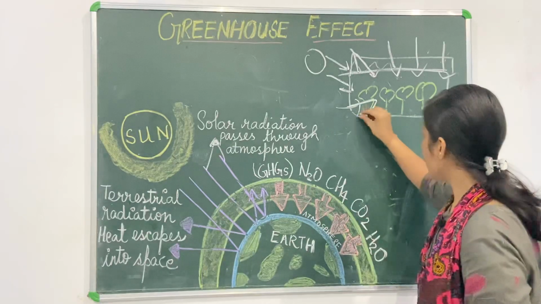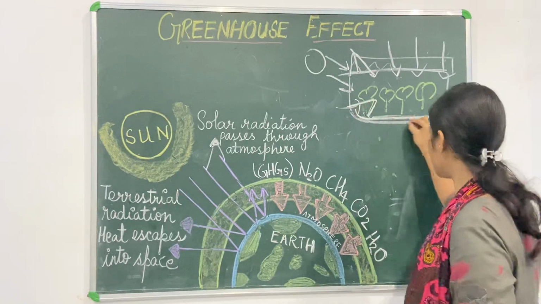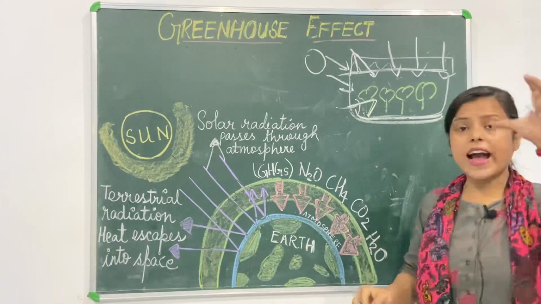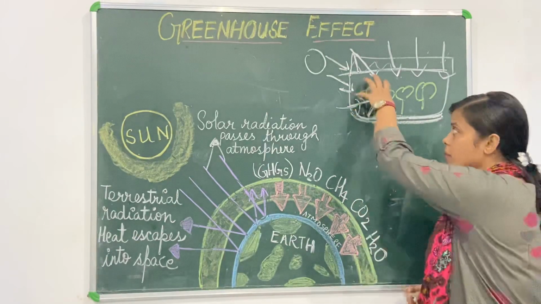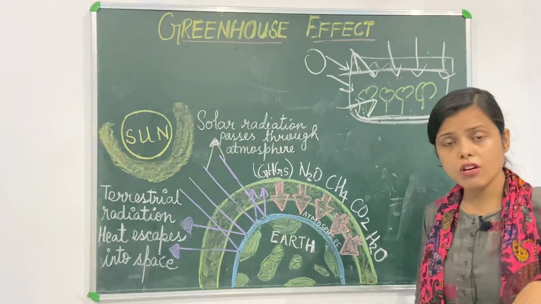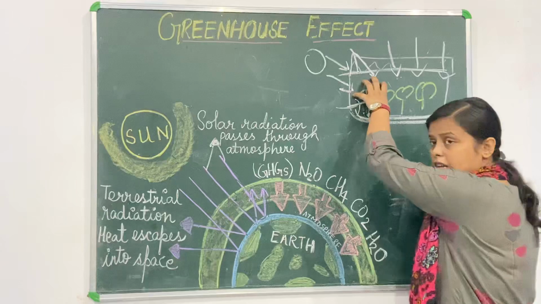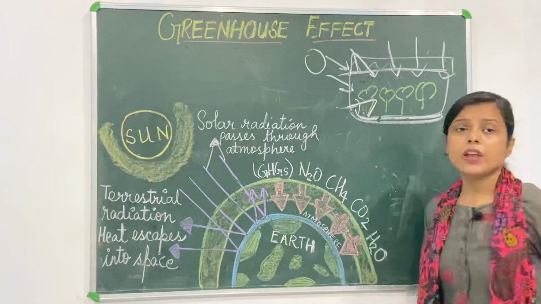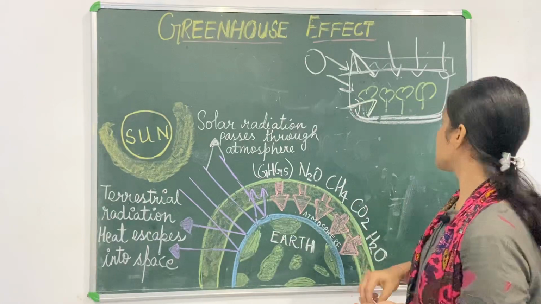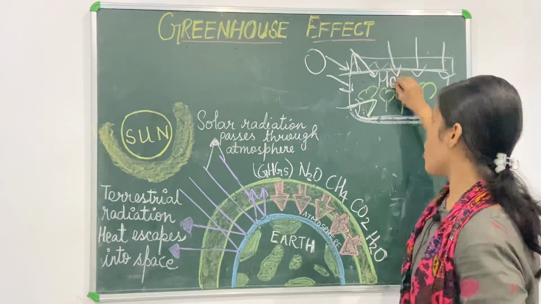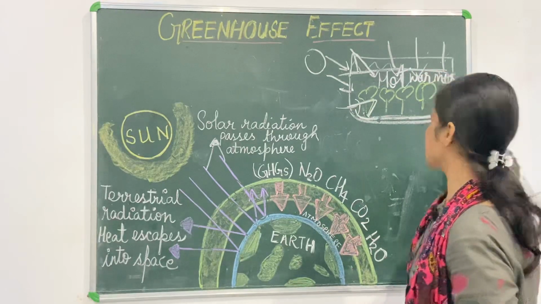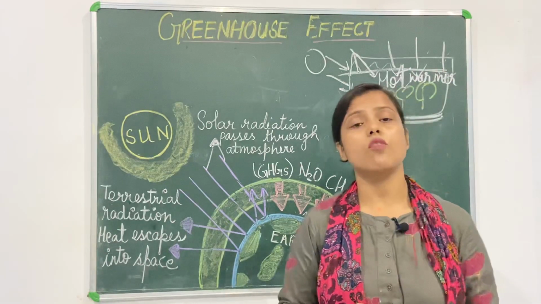Because of the thick glass present here, they could not escape, and hence the maximum fraction of light energy which is absorbed here makes the temperature of this house warmer, or hot.